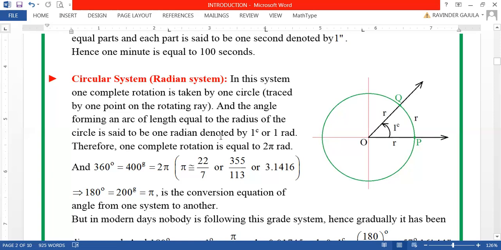And now 1 radian is denoted by either 1 power c, or you can write 1 rad. You can write 1 RAD like this, or you can just write 1 power C like this.